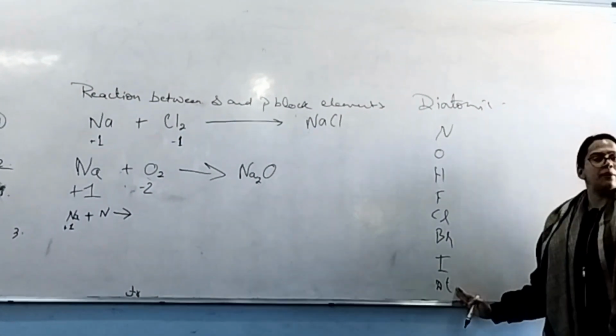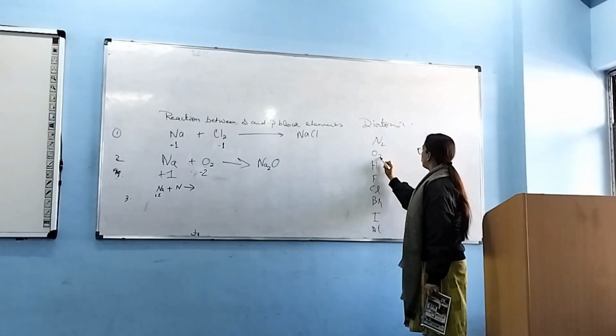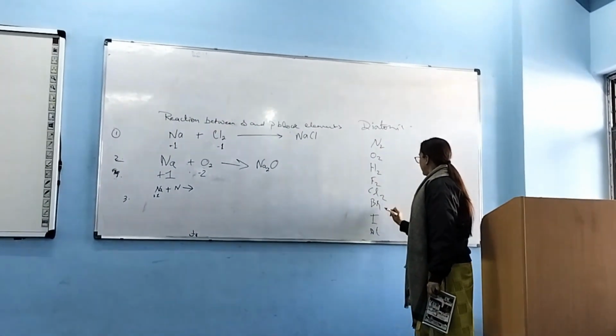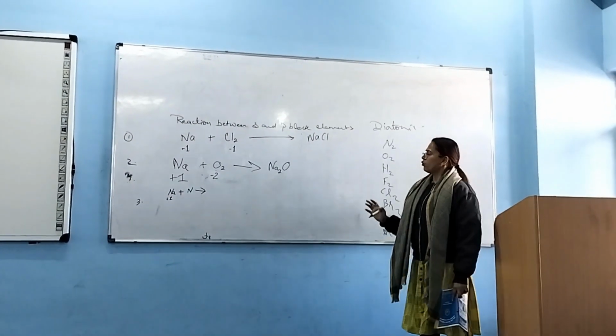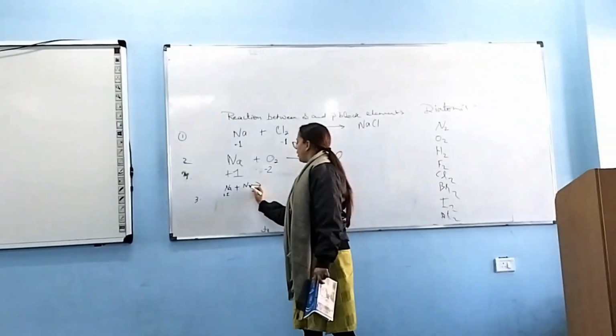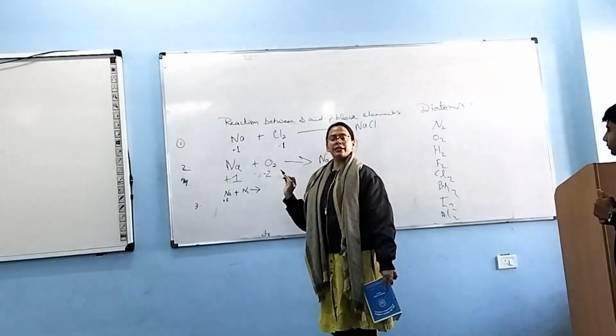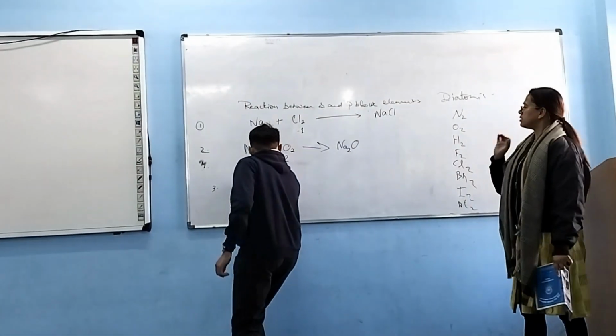Whenever you write these elements, you cannot write just N. You have to write N2, O2, H2, F2, Cl2, Br2, I2, and At2. So whenever you are writing these diatomic elements, you cannot just write N. You have to write N2. Am I clear? Now write the valencies.